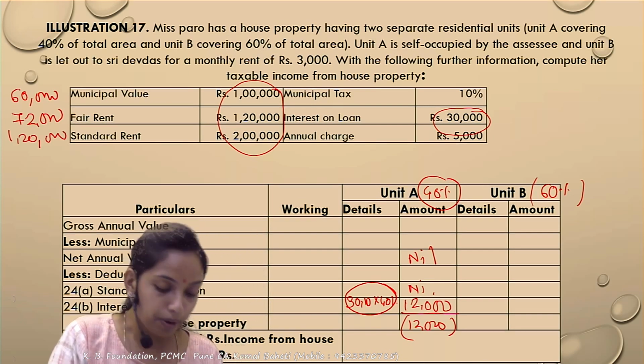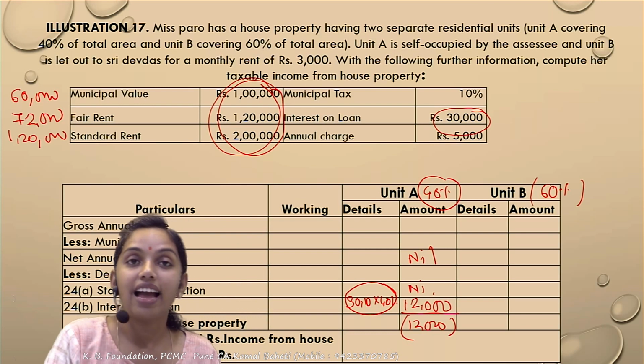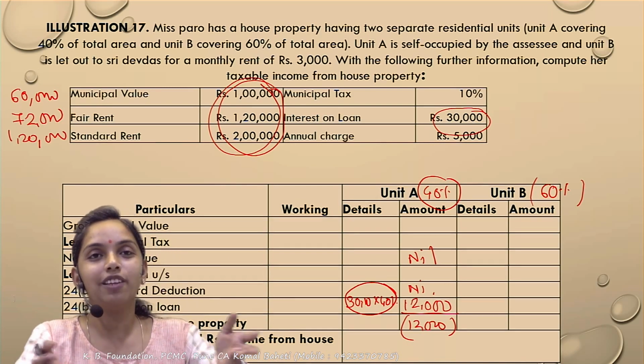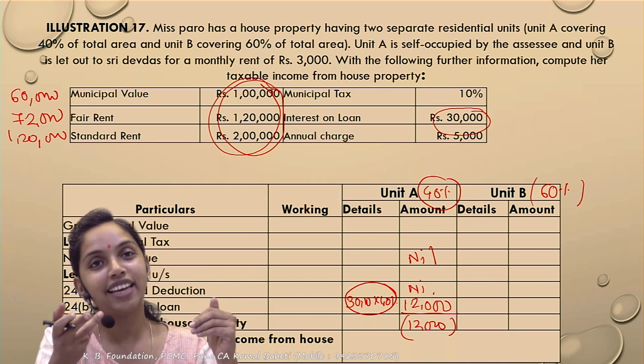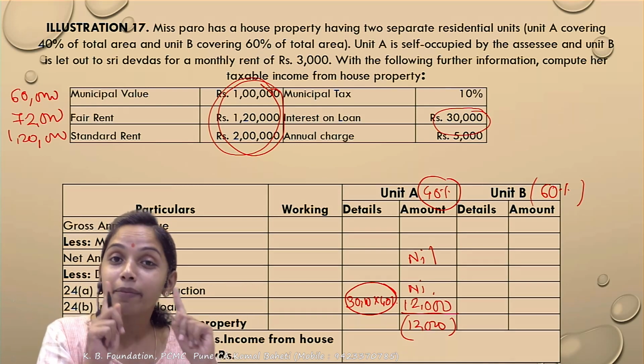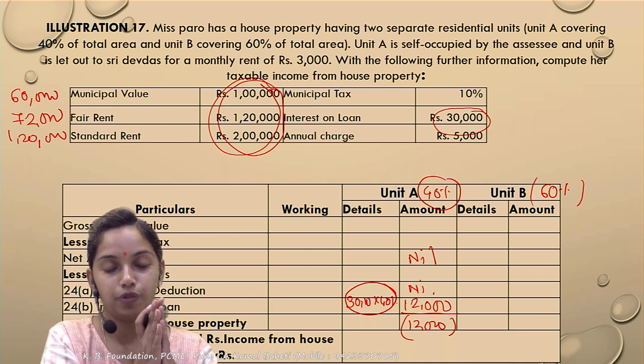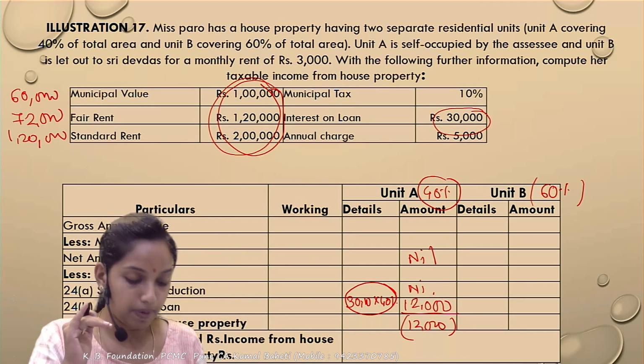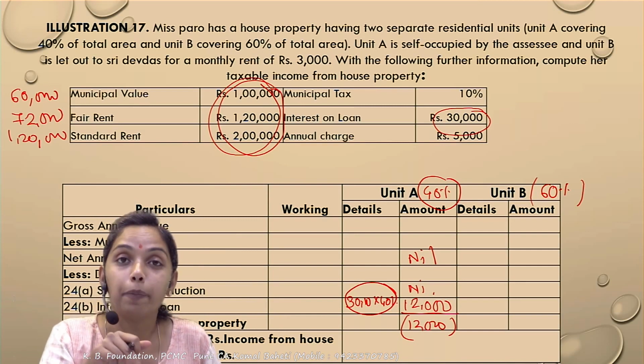Have you clear? Because this is for the whole property, I am concerned with only unit B. क्योंकि unit A का तो municipal value and all that is irrelevant because उसका net annual value ही nil होता है. Correct. So I am relevant only with the 60% portion. So I need to take the municipal value, fair rent and standard rent all at 60% because this has been given for the full property. I am relevant only for unit B.